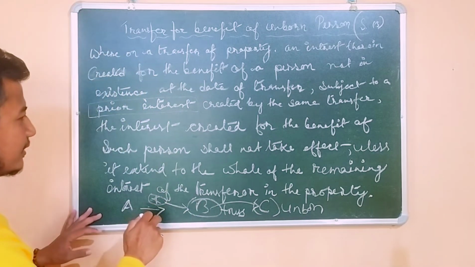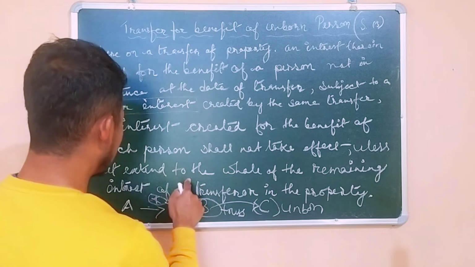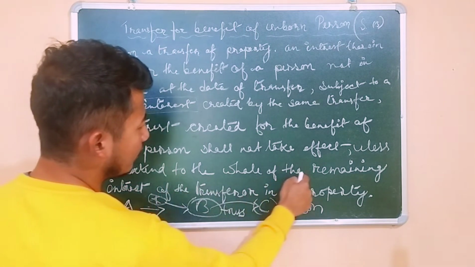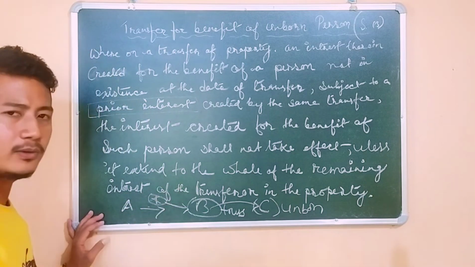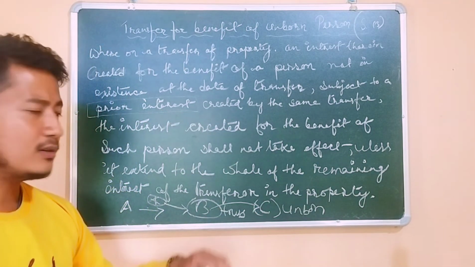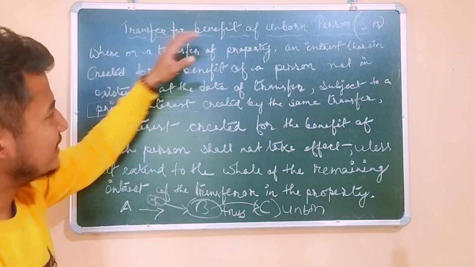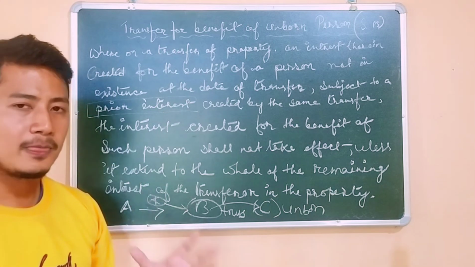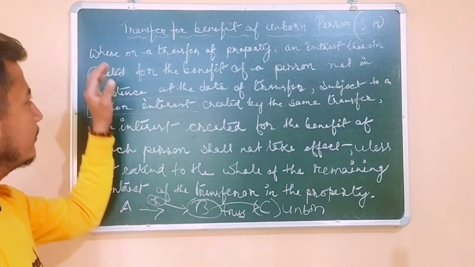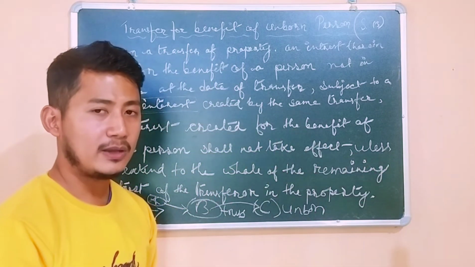That is what it is saying here: the whole interest has to be conferred on C, because C is the ultimate beneficiary, according to section 13. If a person transfers property for the benefit of an unborn person, the property has to go completely to the beneficiary.